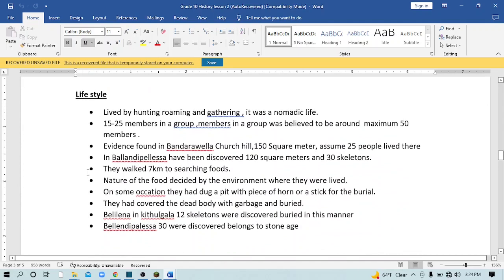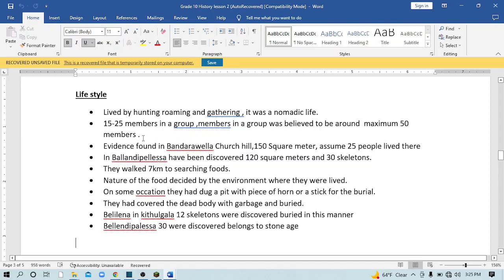And the next point is lifestyle. Lifestyle of the prehistoric people. Right? How did they live? They lived by hunting, roaming, and gathering. Nomadic lifestyle. There were 15 to 25 members in a group. The maximum was 25 members.